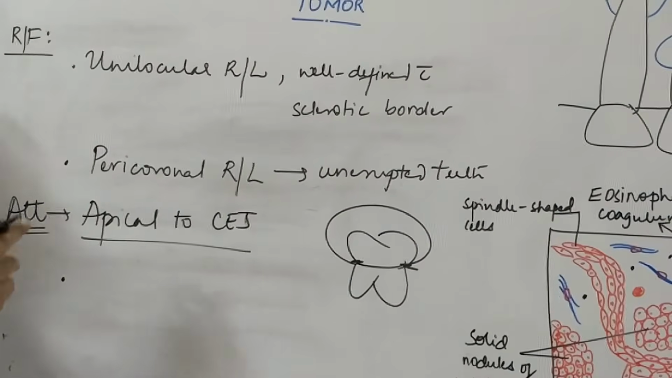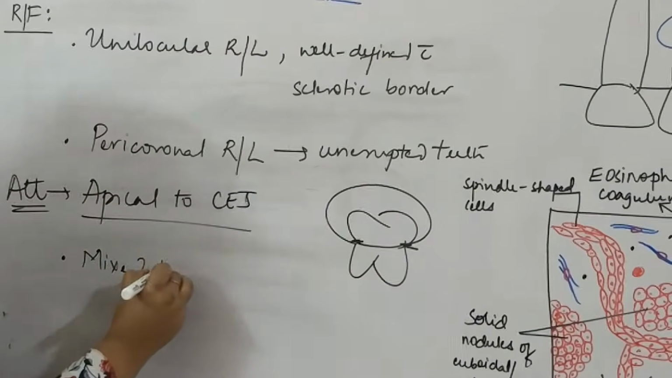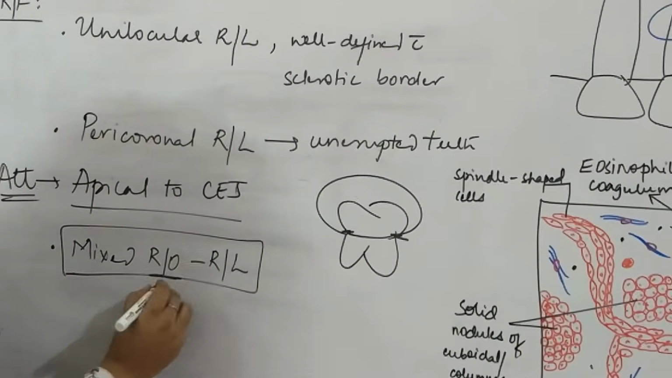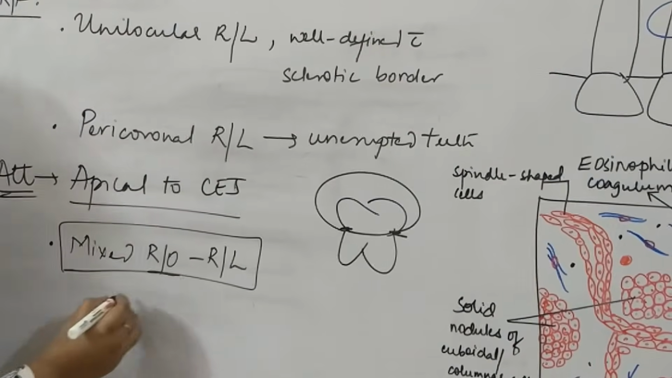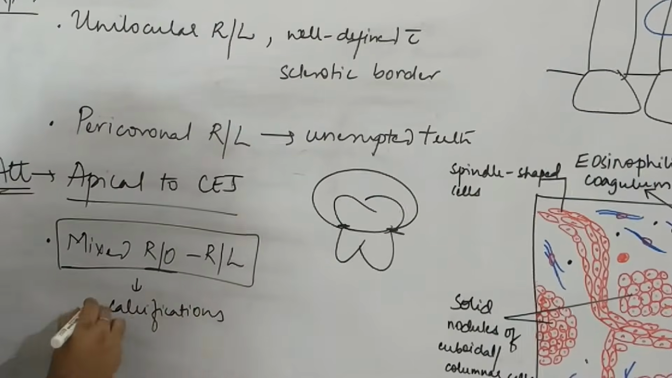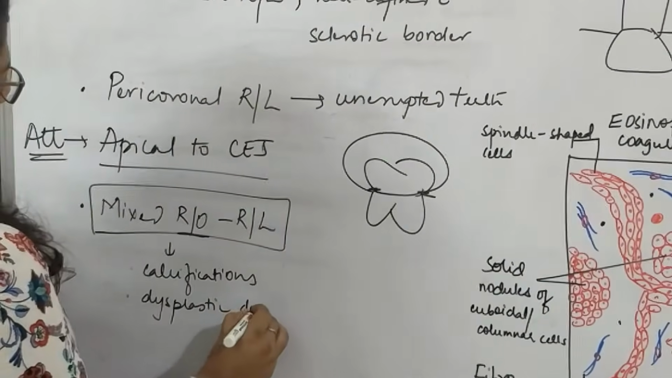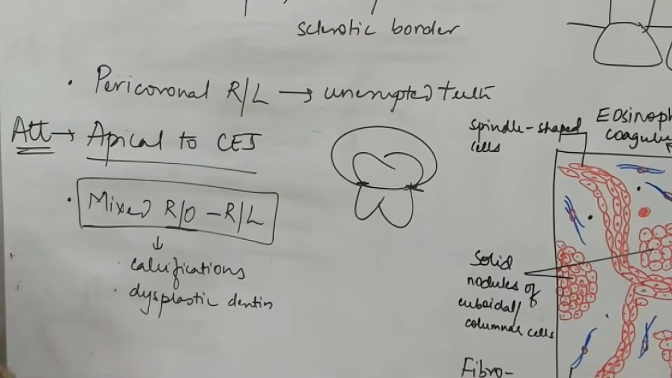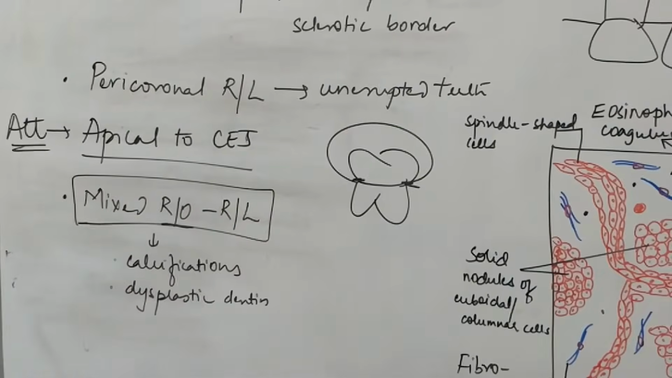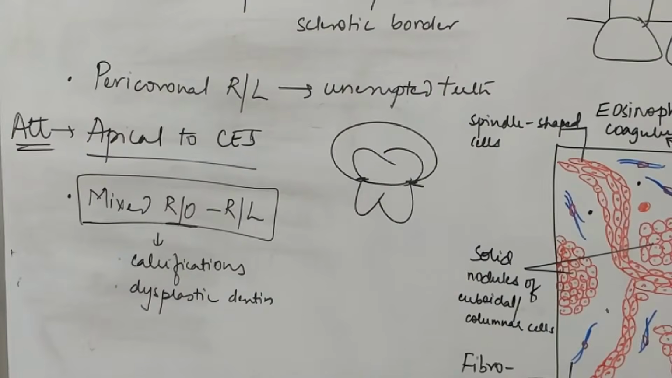radiographic features. Sometimes it also manifests as a mixed radio-opaque radiolucent lesion. This radio-opacity that you see is because of the occasional calcifications or some dysplastic dentin that we see. So because of these occasional hard tissues in the tumor, radiographically it can appear as a mixed radio-opaque radiolucent lesion. So this is pretty much about the radiographic features.